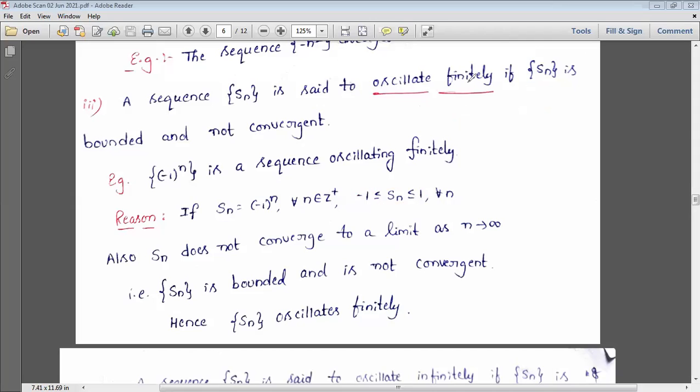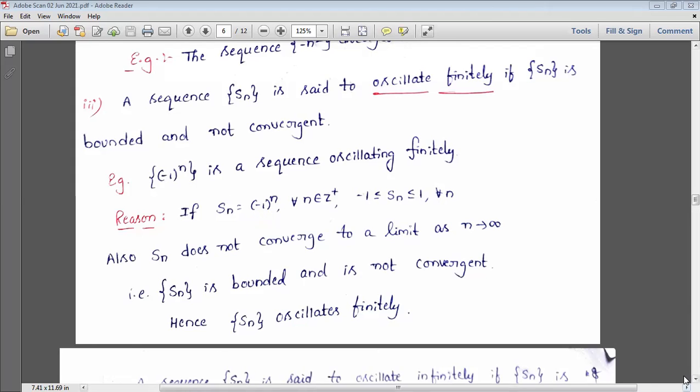So oscillating finitely means bounded, but not convergent. A sequence Sn does not tend to a limit as n tends to infinity. It is not unique, minus 1 existed as well as plus 1 existed. So that's why we simply say that it is oscillating finitely.